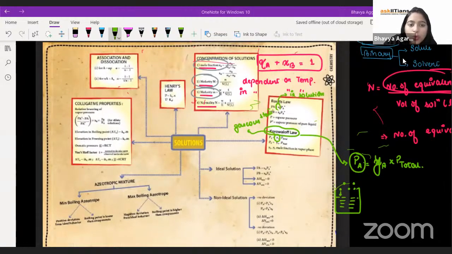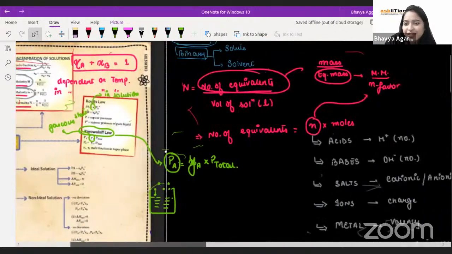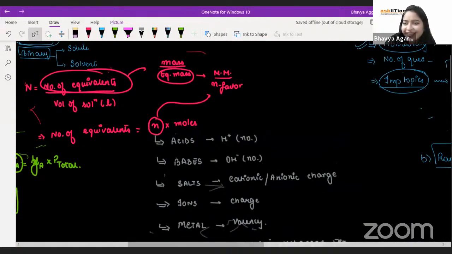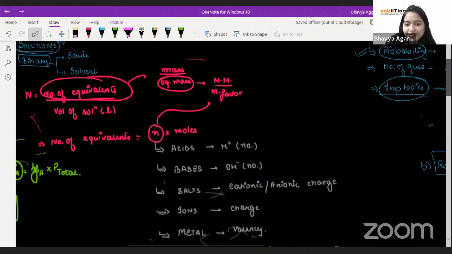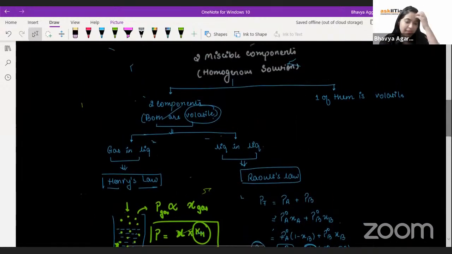Now, when we talk about the next type of case, that's how science works, on proving. Okay, now the next case is, we did the gas in a liquid and liquid in a liquid.